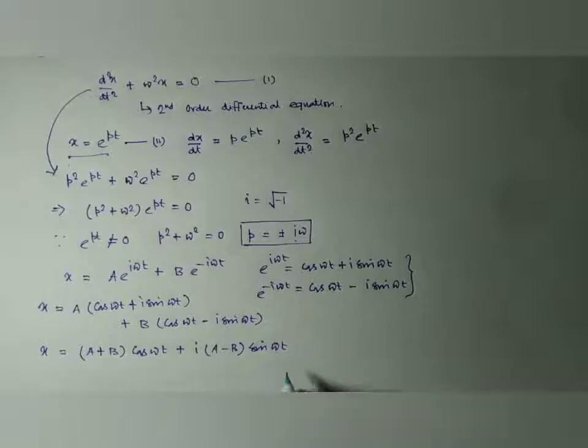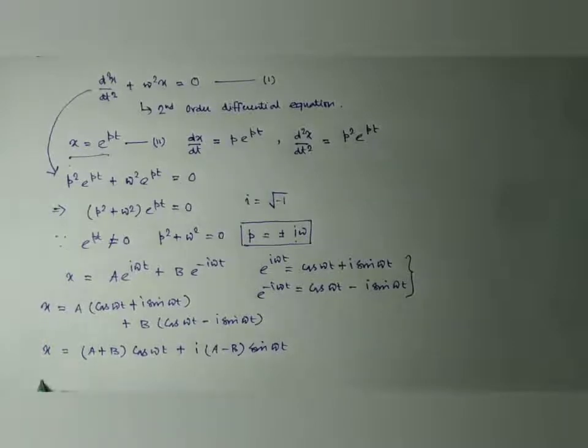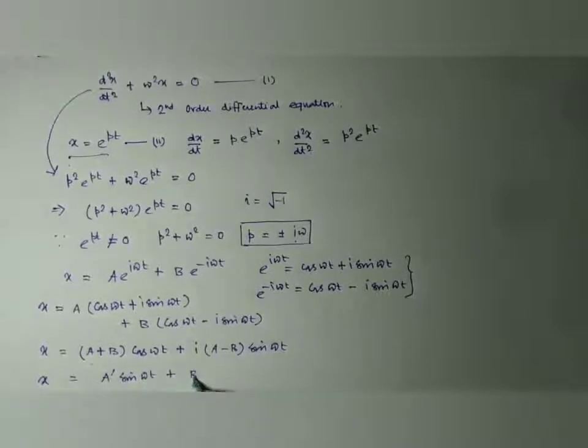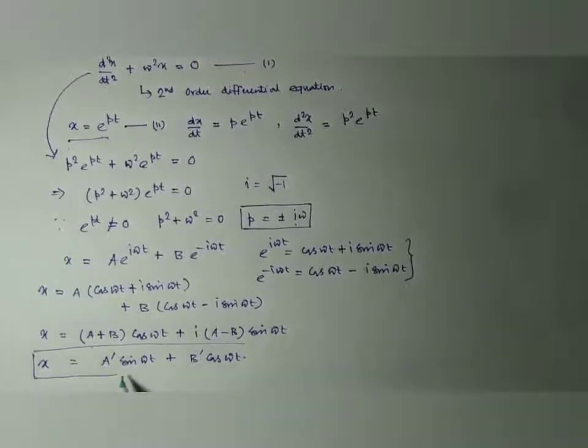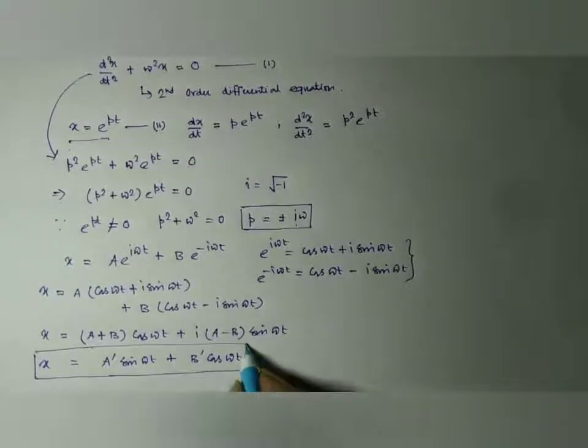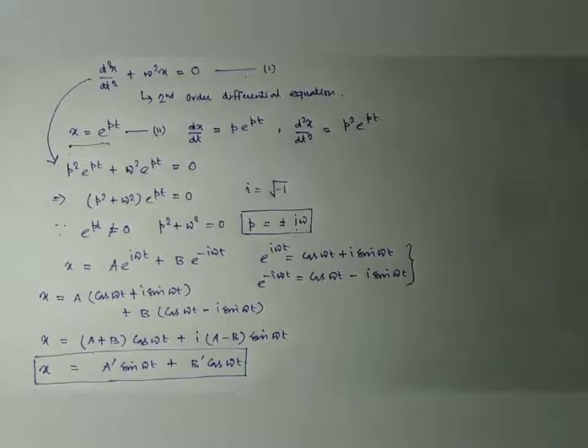And if we simplify again, this is a constant and this is also a constant, so we can write x equal to a prime sin omega t plus b prime cos omega t. So this is our solution.